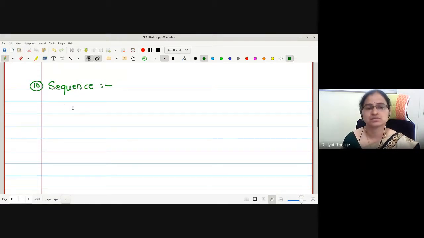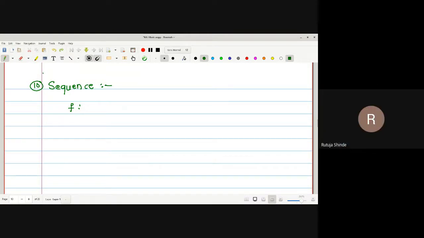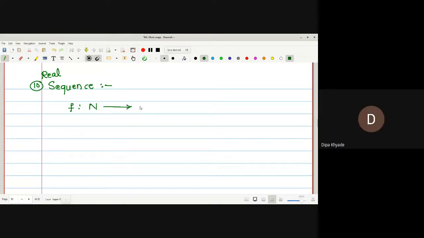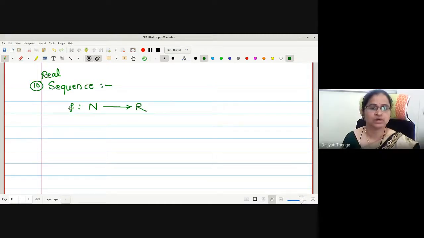Sequence? Is it a function? Yeah. What are the domain, codomain? Can anyone tell me? Real sequence, rather. Natural number. Yes, it is. Domain is natural number. Codomain? Range is set of real numbers. Very good.